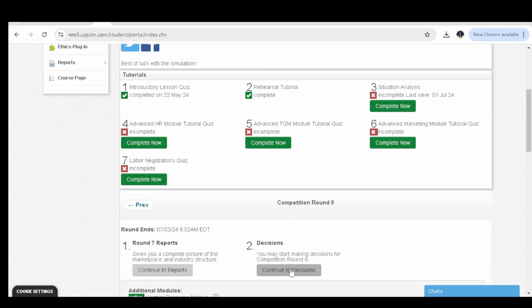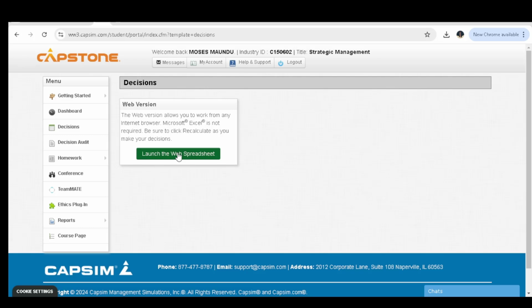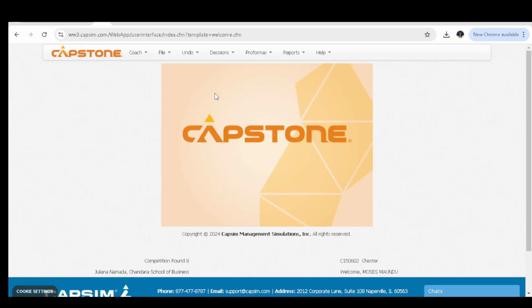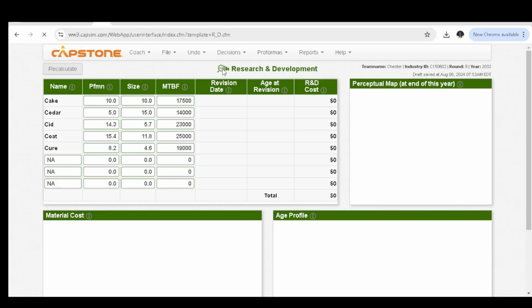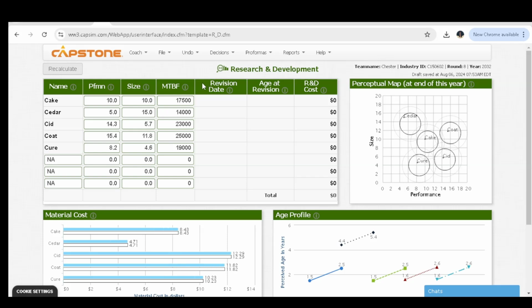So, as I've said, at the moment we are in round 8 of the simulation. This means that we are at the end of the simulation, and I'm going to take you through how we'll make decisions for the last round of the simulation. But before that, we need to go through the report before we make our decision.